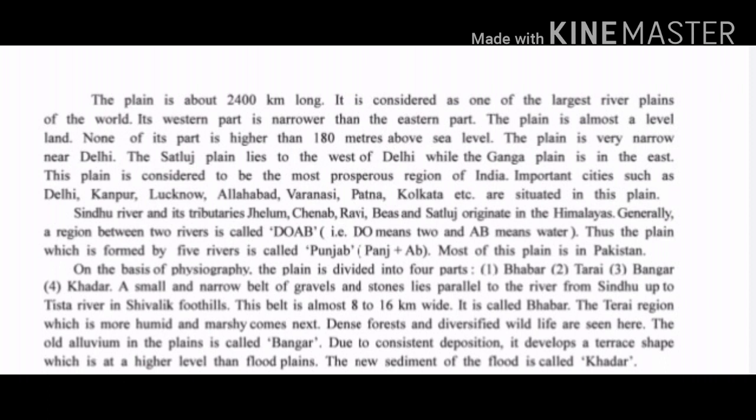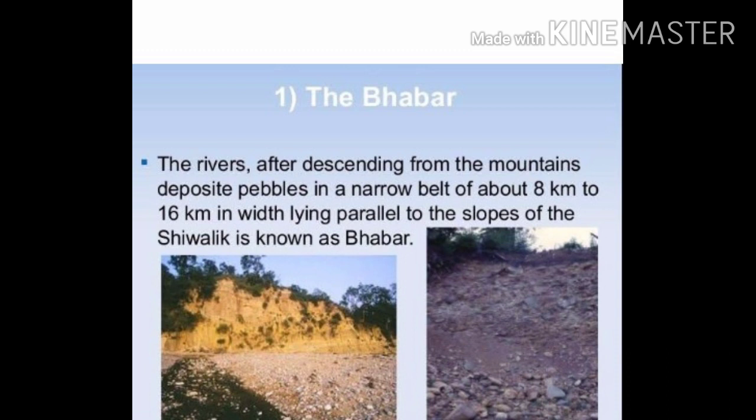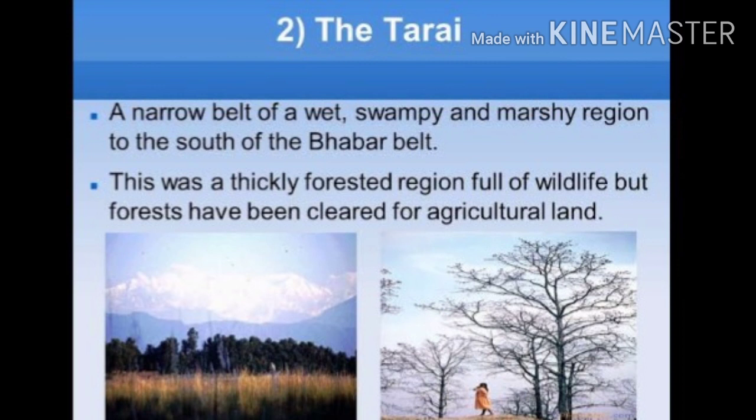So as you can see on this picture, what is written is that the rivers, after descending from the mountains, deposit pebbles, means small stones, in a narrow belt of about 8 to 16 kilometers in width, lying parallel to the slope of the Sivalik, which is known as Babar. You have to remember this. And this type of area you will see in the northern part.